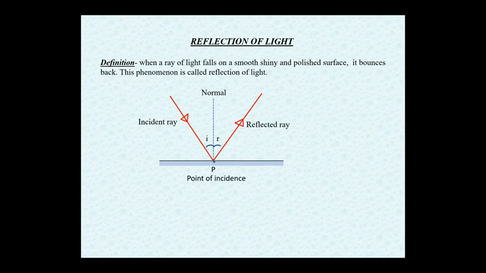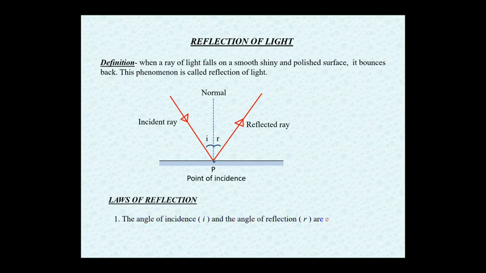There are some laws of reflection also. Let us see the laws of reflection. We are going to take the first one. First one is, the angle of incidence and the angle of reflection are equal. These two angles are always going to be equal. Angle of incidence is made between the incident ray and the normal, angle of reflection is made between the normal and the reflected ray. Second point is, the incident ray, reflected ray and the normal lie in the same plane. Same plane means, if you have studied mathematics, you must have studied the xy plane, yz plane or zx plane. So they must be lying in the same plane.